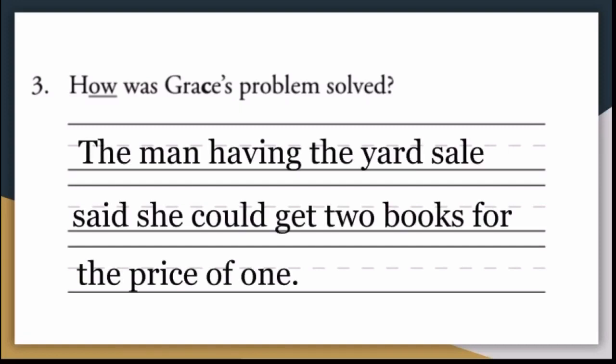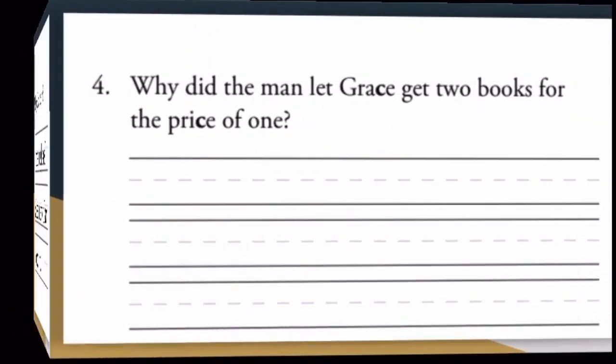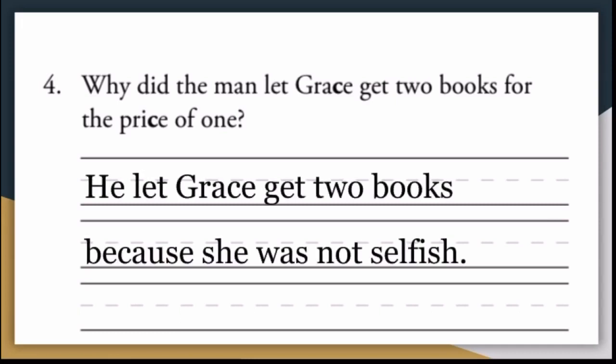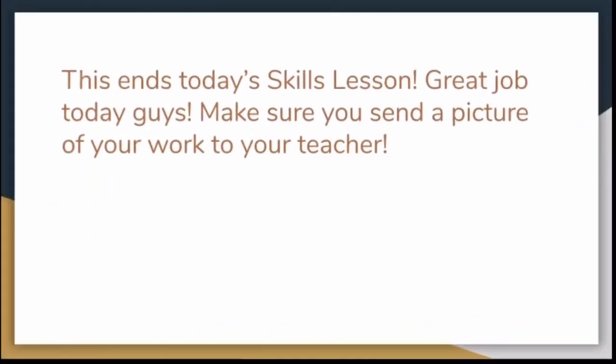The man having the yard sale said she could get 2 books for the price of 1. Number 4. Why did the man let Grace get 2 books for the price of 1? Right. He let Grace get 2 books because she was not selfish. This ends today's skills lesson. Great job, guys.